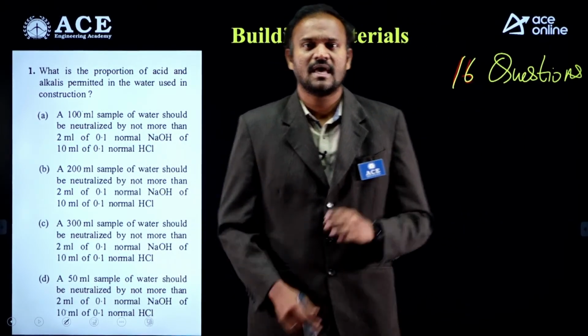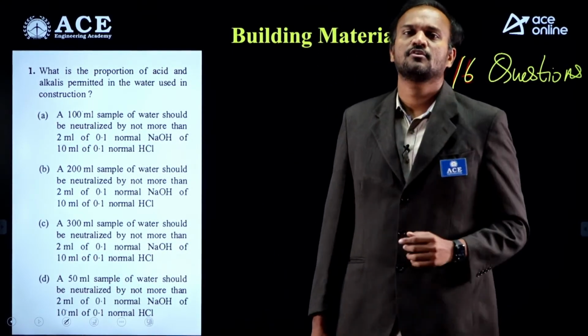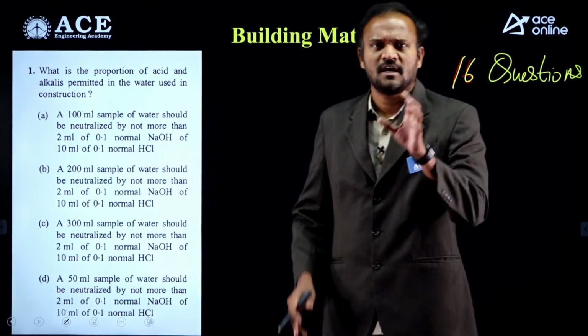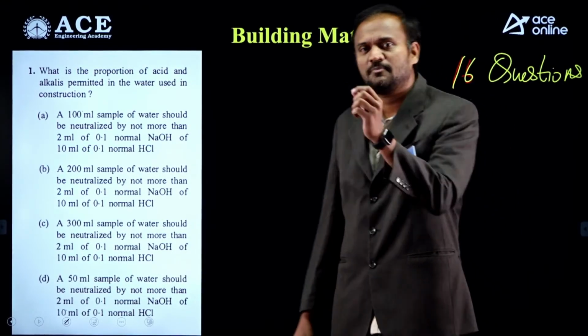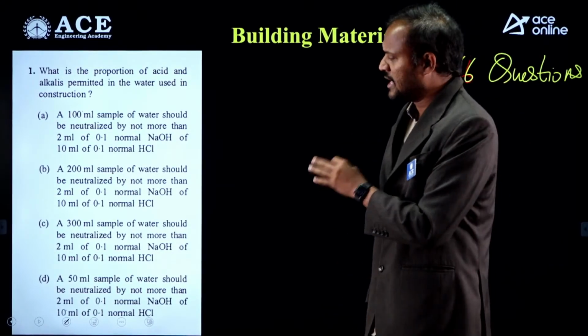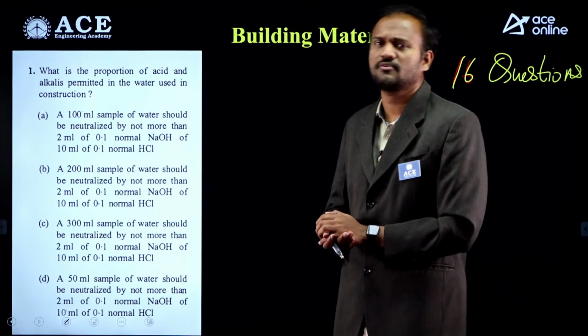Most of the questions could be solved by the elimination method. Though a question may look a little difficult, just by elimination of options, questions can be attempted very easily. So we will discuss these 16 questions from building materials.